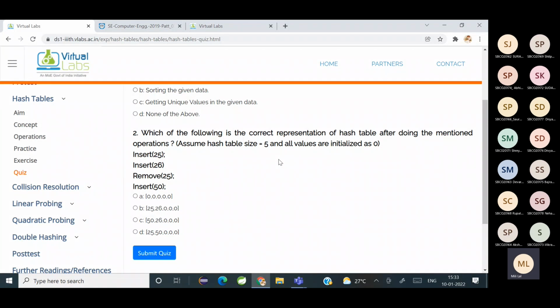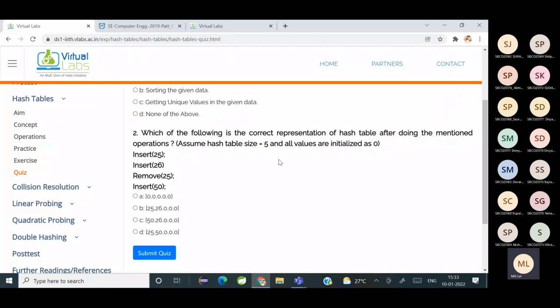What is it when you insert 25 when the hash table is 5? 25 कौन से index में जाएंगे? Yes, Reyes. हैश टेबल का साइज 5 है और आपको इंसर्ट करना है 25, तो 25 mod 5, what is the answer? Reyes, are you there? Yes, ma'am. तो आंसर क्या है बताओ?